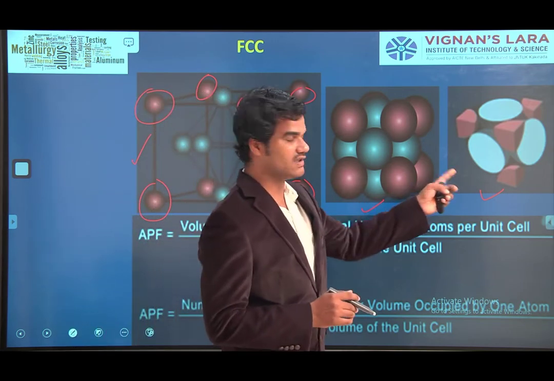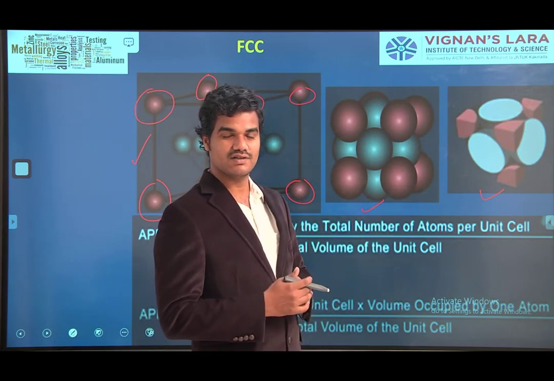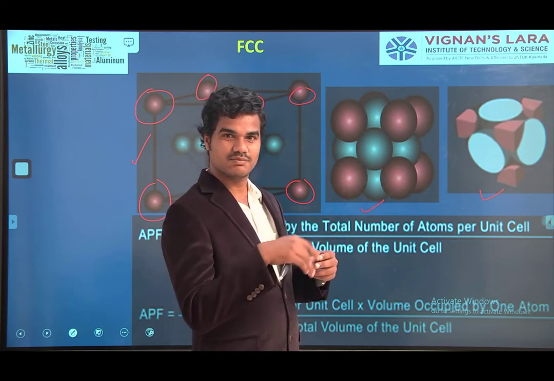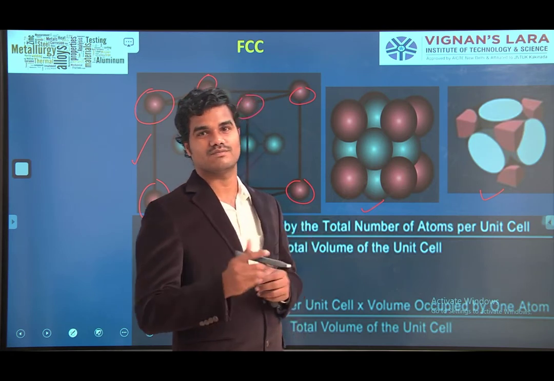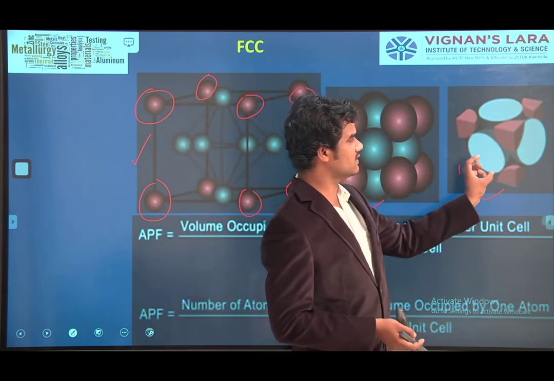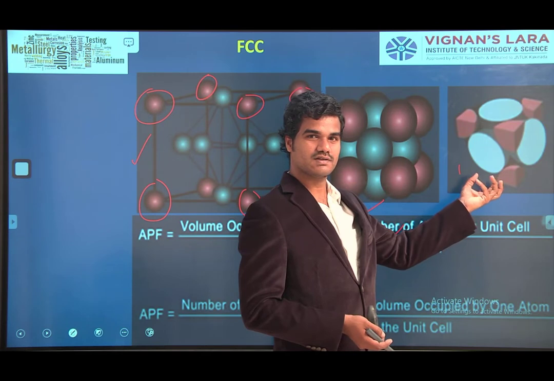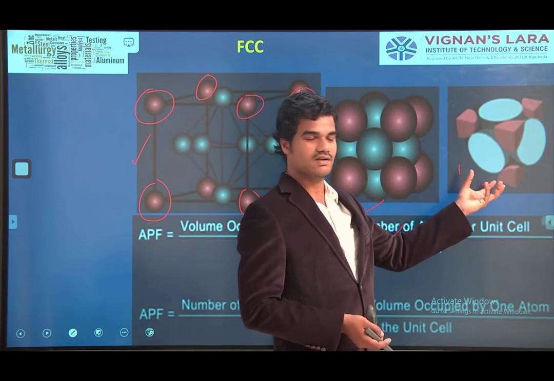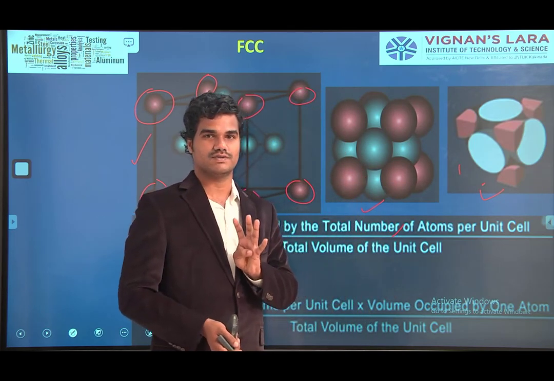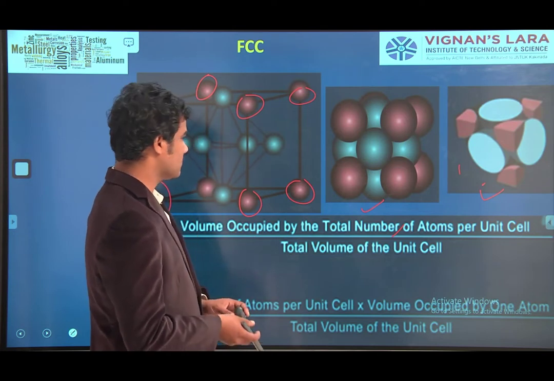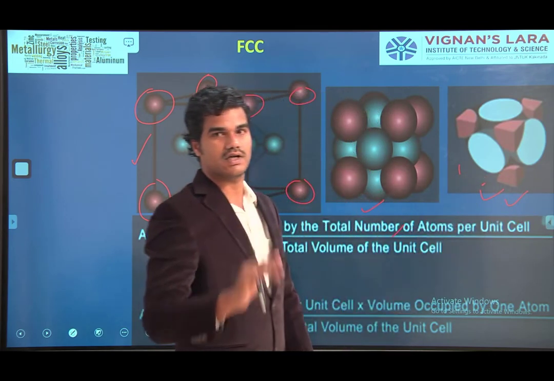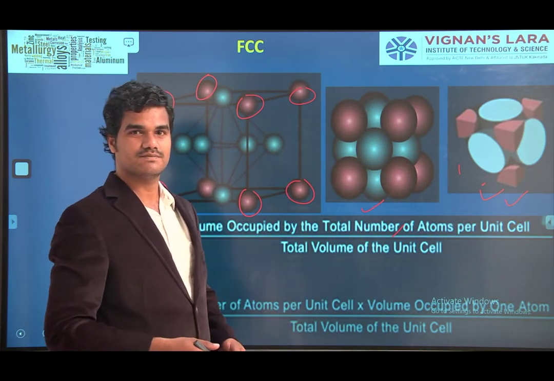We took the unit cell. Unit cell means every face atom became half. So 6 became 3, so 3 plus 1 is 4. From the unit cell, if you combine all these cut parts of atoms, together they make 4 full atoms. That is equal to 4. So the number of atoms per unit cell from this is 4. Think on it. Okay?